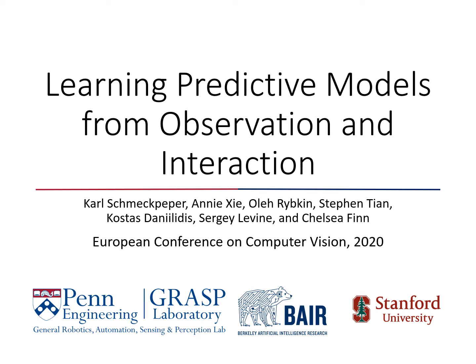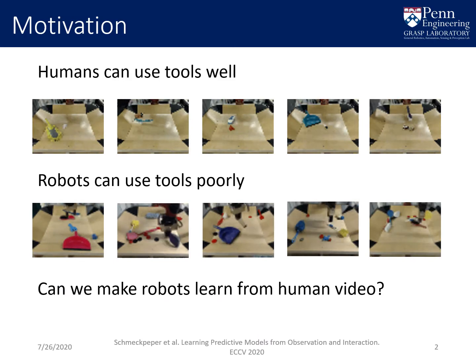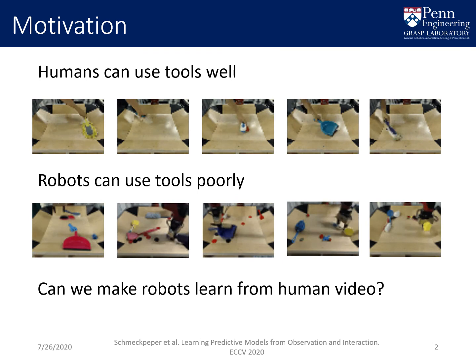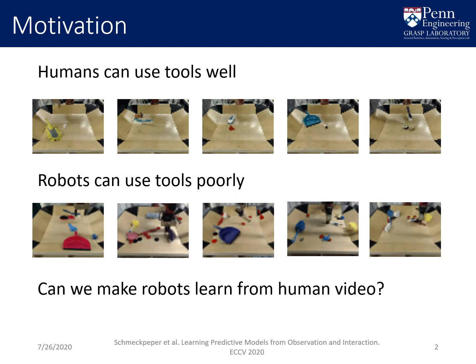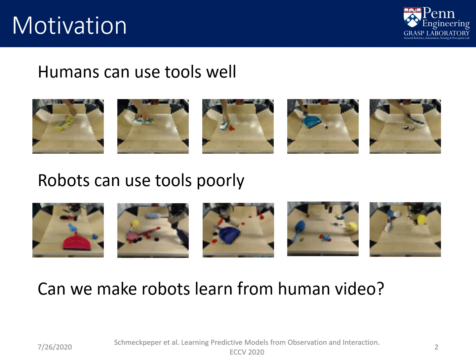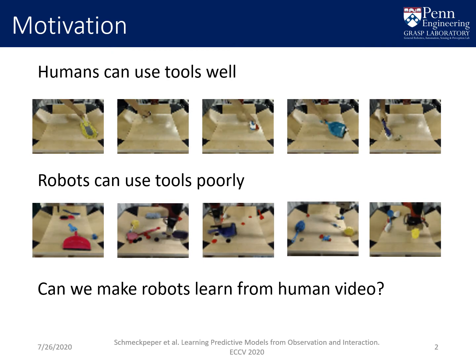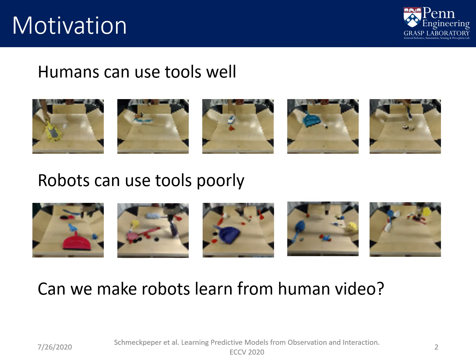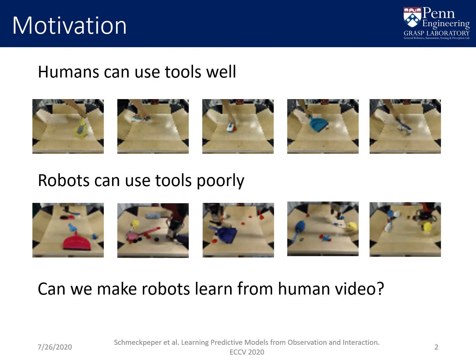Hello, my name is Karl Schmeckpeper, and I will be presenting our work, Learning Predictive Models from Observation and Interaction. Can we teach robots to use tools more effectively by using unlabeled videos of humans using tools, which illustrate how a tool should be used, and data of robots interacting with their environment but not using tools, which should be enough to infer how the robot's actions affect the environment?